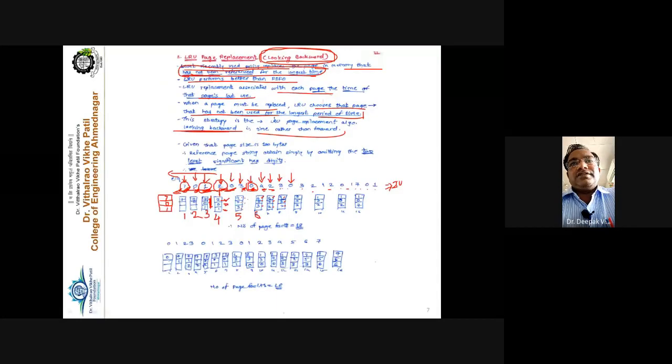So here 4, 3, 2. Now 4 is the oldest, so replace 4 by 0, giving 0, 3, 2. Now for 3, there is no page fault. For 2, no page fault. For 1, a page fault occurs, page fault number 10. So 2 is here, 3 is here, and looking in this direction, 2 is the most recently used, then 3, but 0 is the oldest one. So replace 0, and this becomes 1, 3, 2.